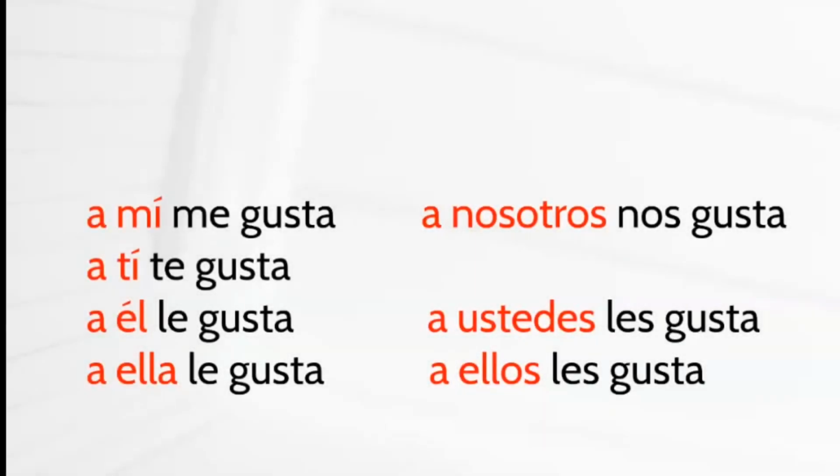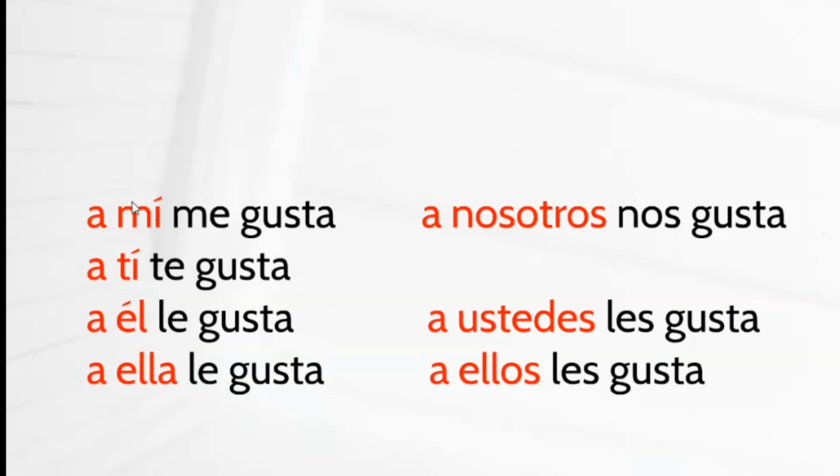A ella le gusta correr. Running is pleasing to her. A ella. All right, so with that example in mind, she likes to run, we have to put in that prepositional phrase in front of the le gusta so we know specifically who we were talking about. So let's take a look at how that works with all of them then.